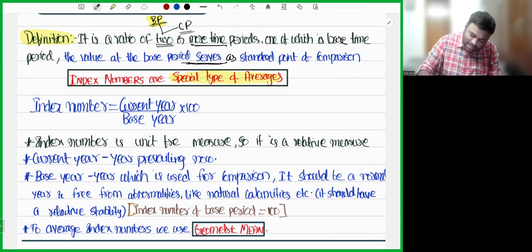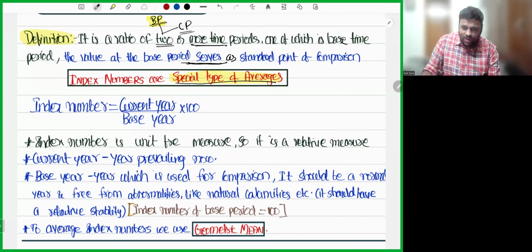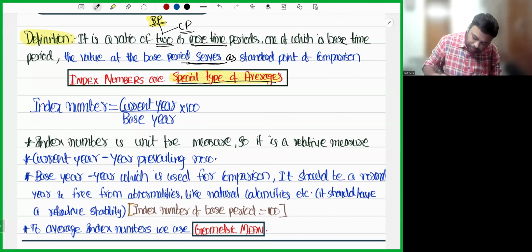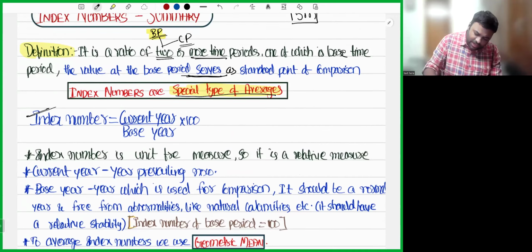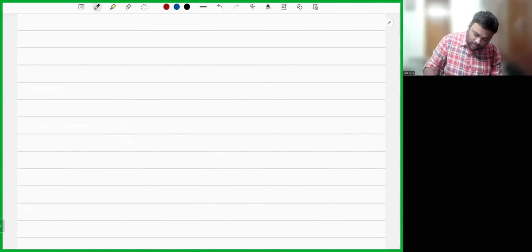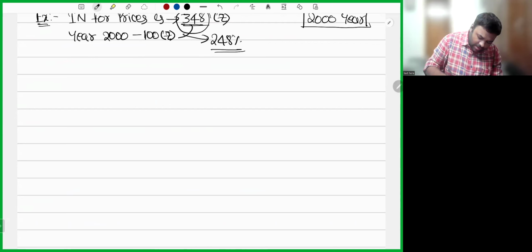Now, my dear friends, index numbers are a specialized type of average. I told you in central tendency that we have three types of averages. This index number doesn't fall in any of those averages. That's the reason it's a special type of average. Now, how will you calculate the index number? Index number will be current year divided by base year, into 100. Like, for example, I'm saying the price of wheat.